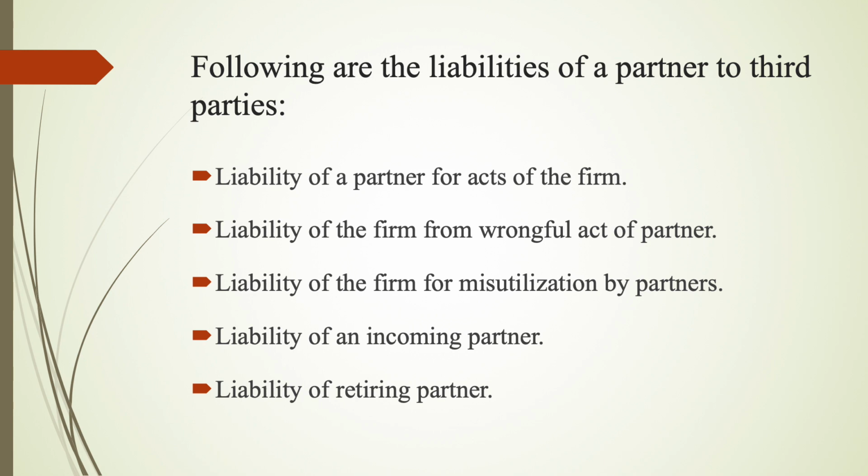A retiring partner is liable for the acts of the firm done before his retirement, but a retiring partner may be discharged from liability for debts incurred before his retirement if an agreement is reached between the third parties and the remaining partners of the firm, discharging the retiring partner from all liabilities.